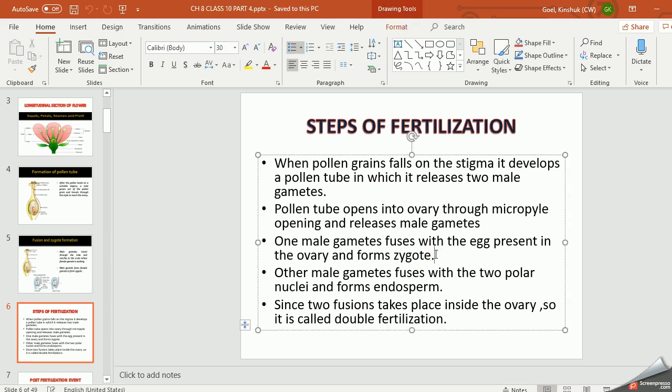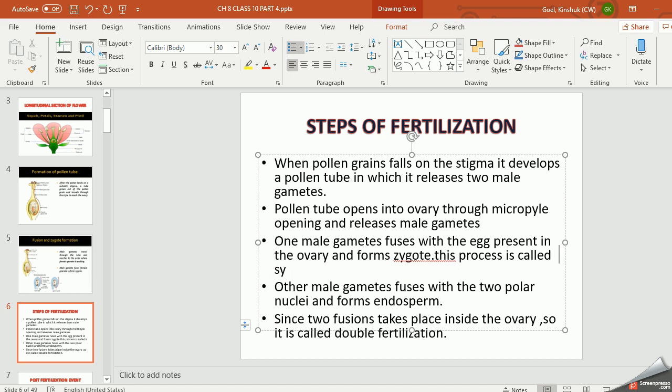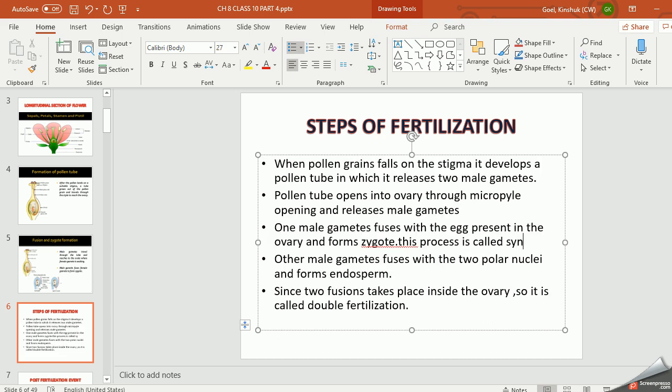And this process is called syngamy. You can write this also. This process is called syngamy. So I have mentioned here the process name also.